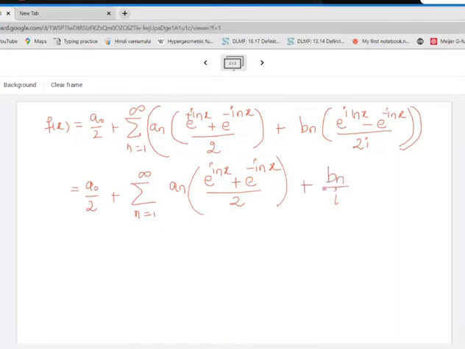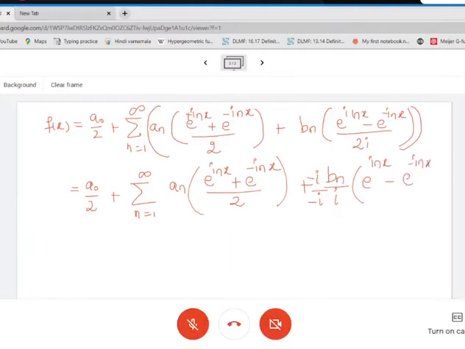But then, bn by i, I'll multiply by minus i, so I'll have minus i here, and the expression e raised to i nx minus e raised to minus i nx, divided by 2, and this whole thing in the bracket.